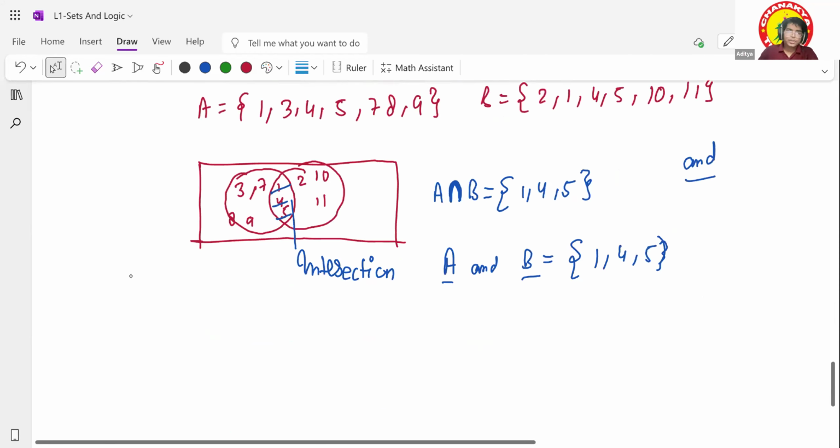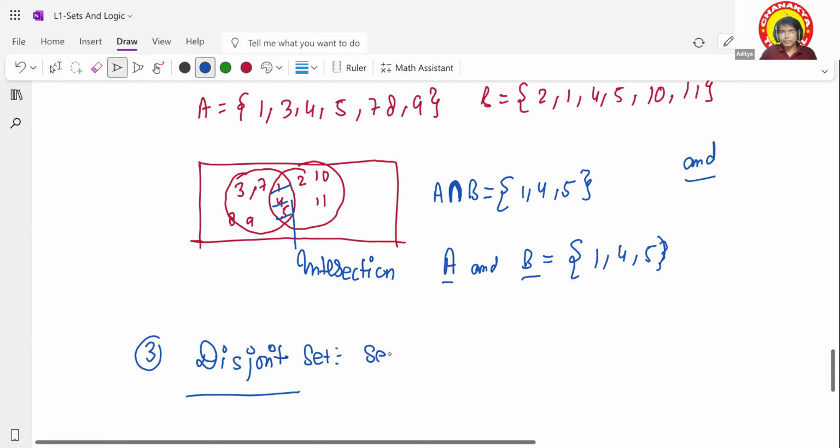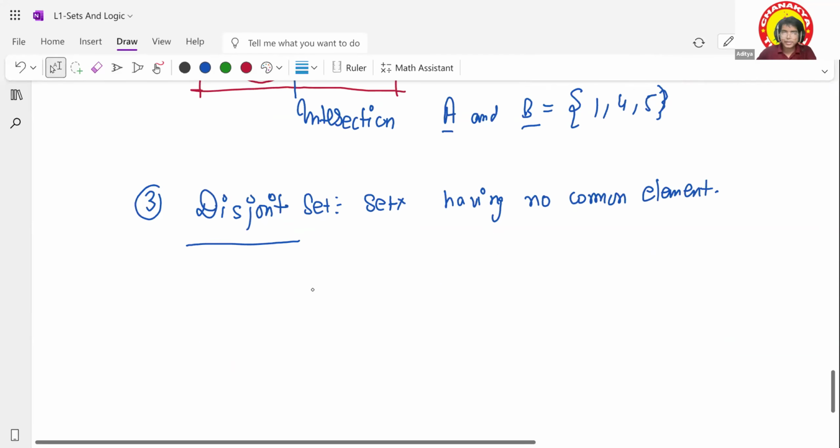So that is called a disjoint set: sets having no common element. If you have any sets which don't have any common elements, we call them disjoint sets.